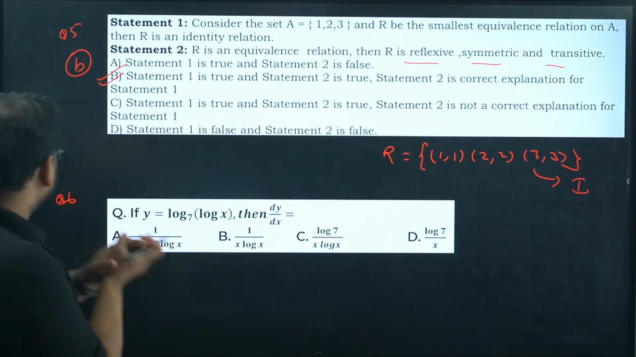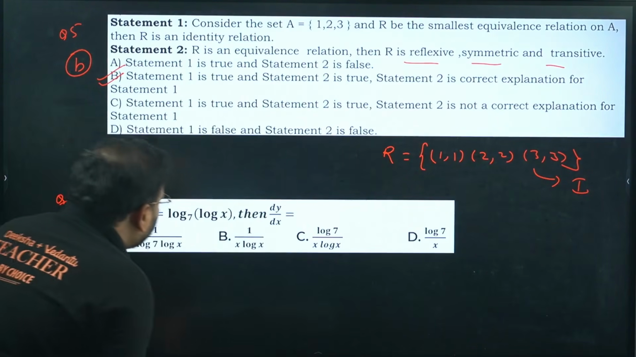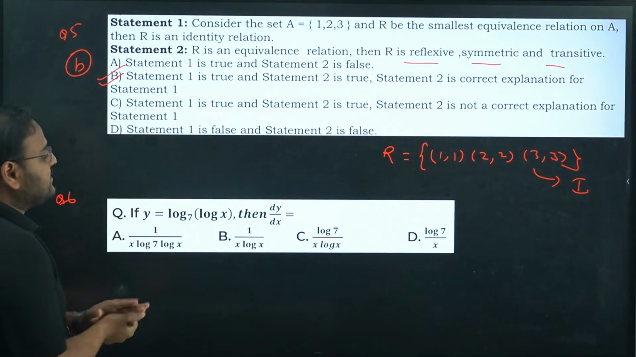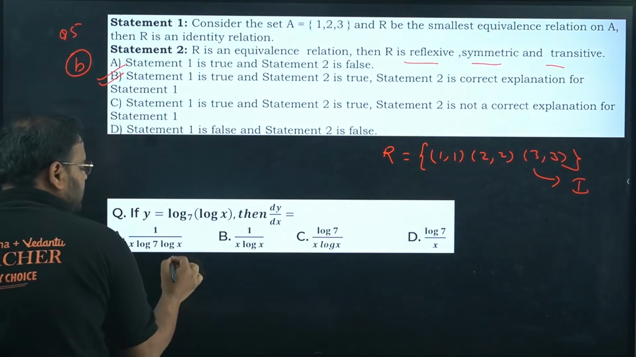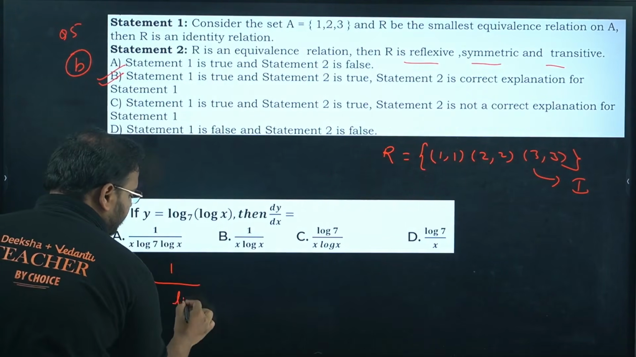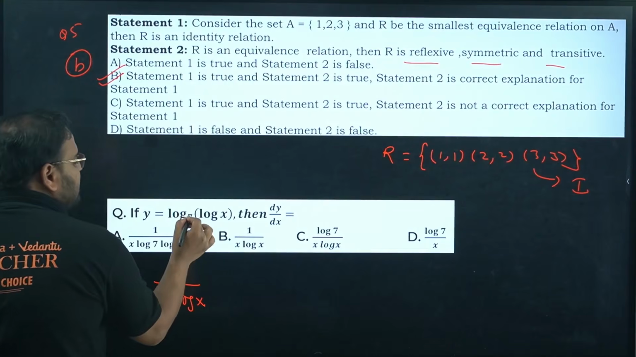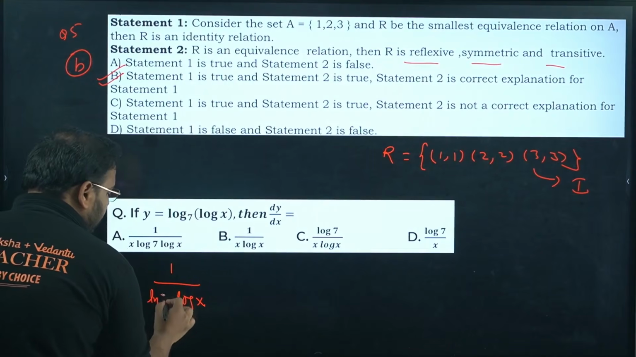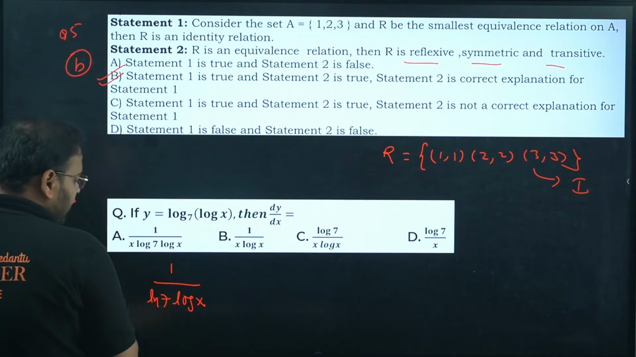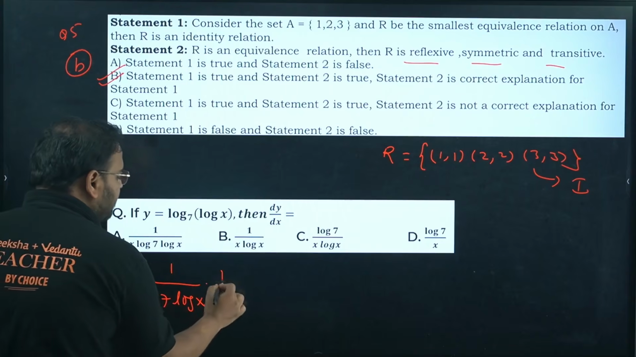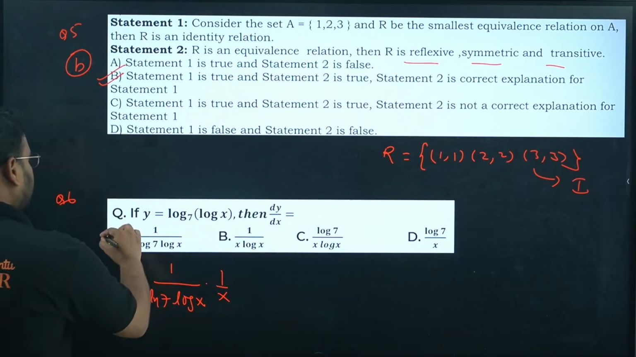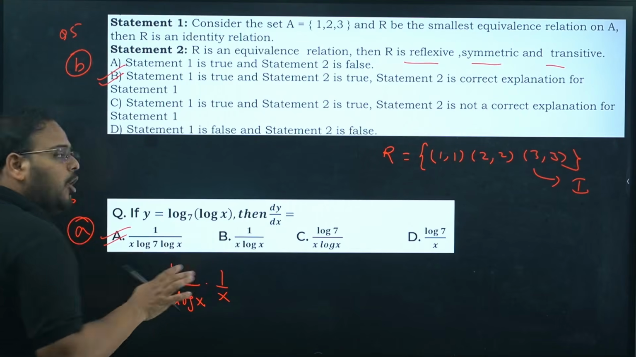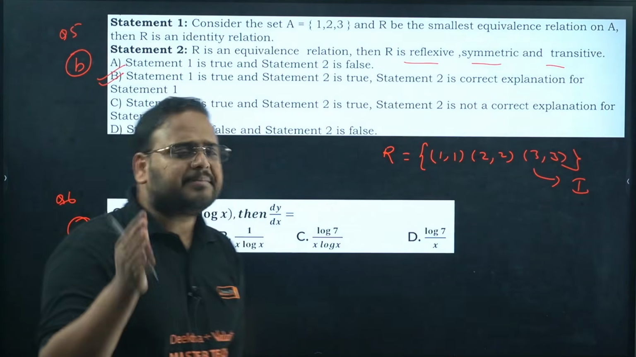Next, question number 6. Why is log of log x with the base 7? Let's try to differentiate it. Differentiate this log first. You'll get 1 upon log x, and with the 7 you'll get ln 7 or log 7. Differentiate this log by chain rule, you get 1 by x. Answer is 1 by x log 7 log x. Option A. I know you all know that. I know I've done this question many times, but still.